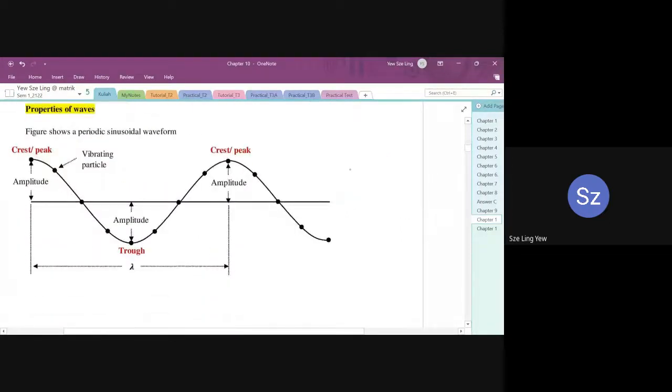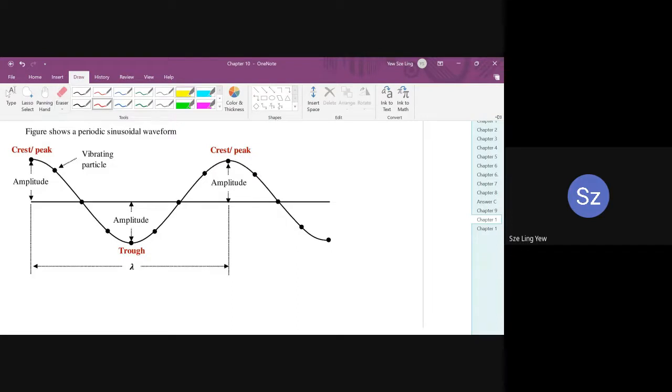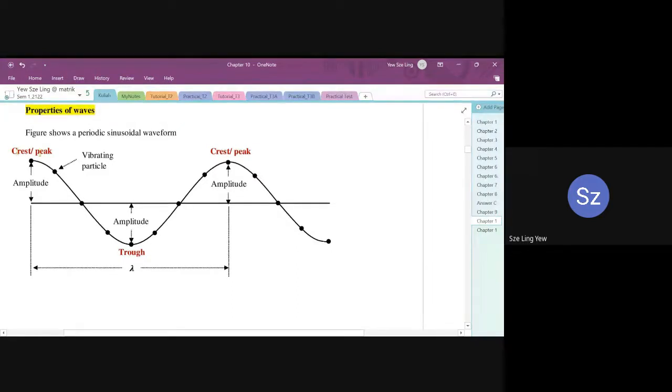So the calculation, basically, we're going to focus on the transverse wave. So the properties of wave. Okay, so the figure shows a periodic sinusoidal waveform. So what we have, okay, we have new terms here, which we call crest or peak.